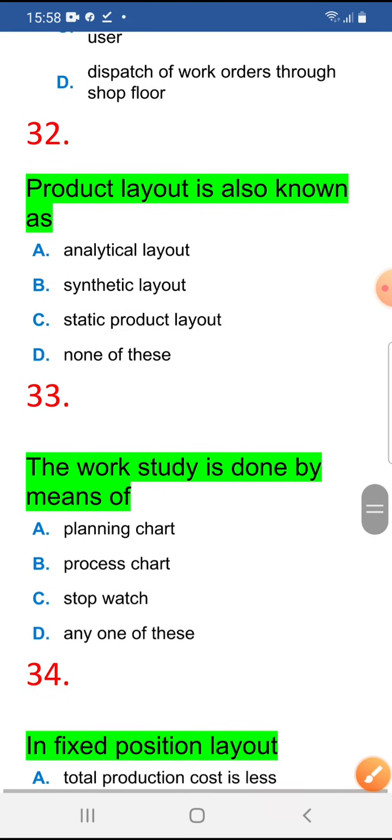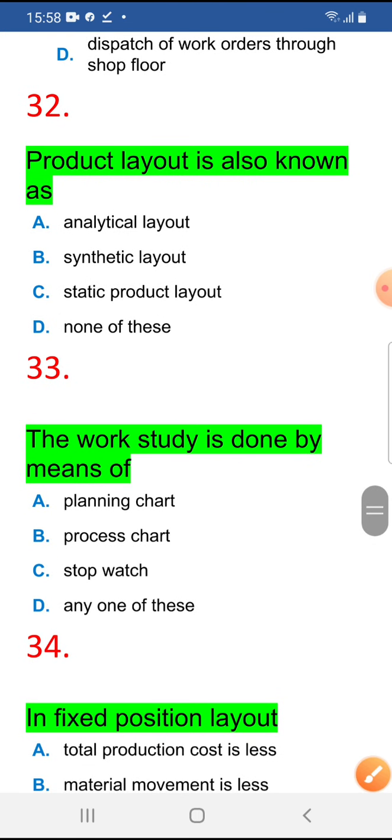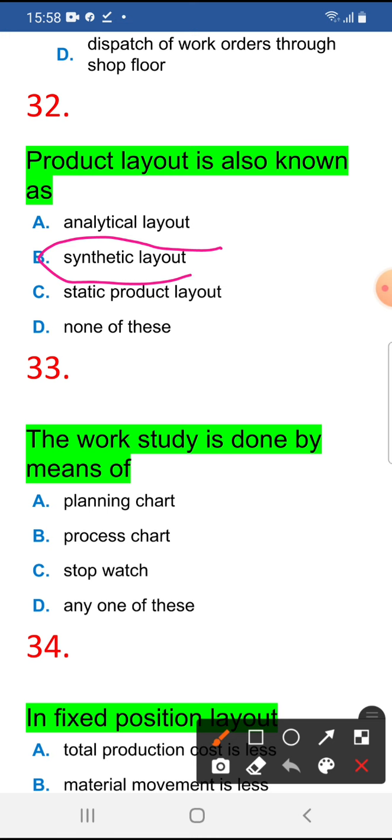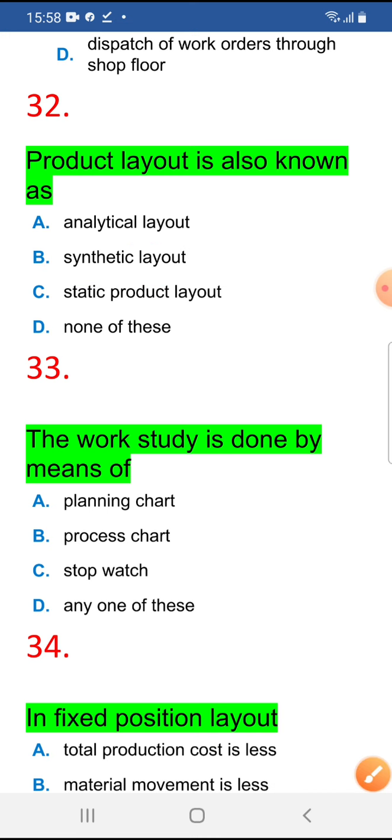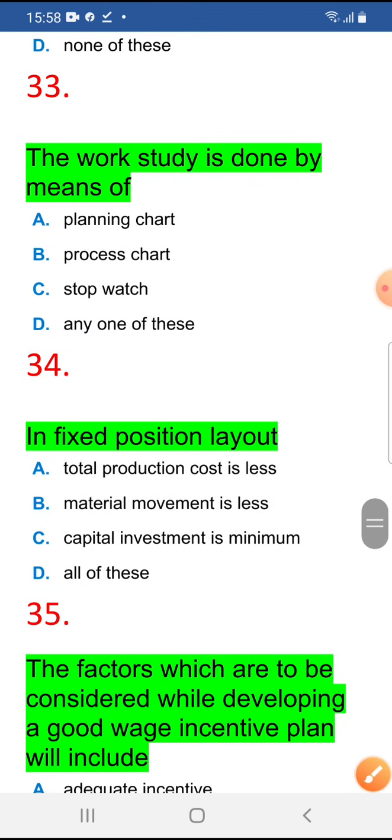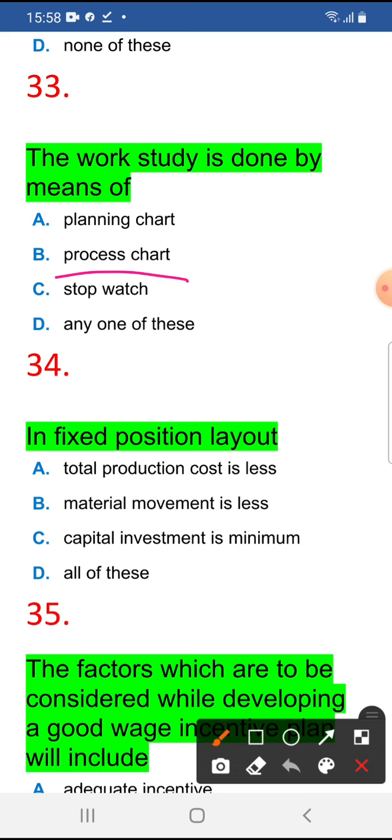32. Product layout is also known as, 32 is B, that is synthetic layout. Important, remember, synthetic layout. The work study is done by means of stop watch, so many times asked.